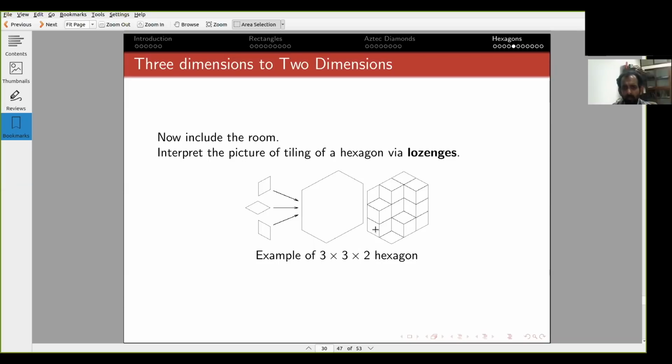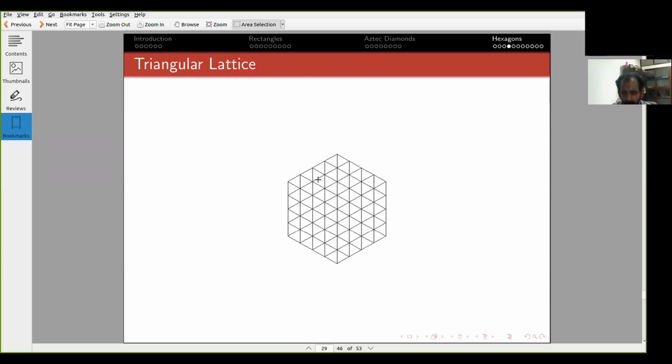So just like a domino was two adjacent cells in a rectangular lattice, here you take two adjacent cells, but this now can be done in three ways, not two. If you focus on this cell, I can take either its neighbor over there to form a diamond-like shape, or its neighbor over here to form this diamond-like shape, or its neighbor below to form this diamond-like shape.